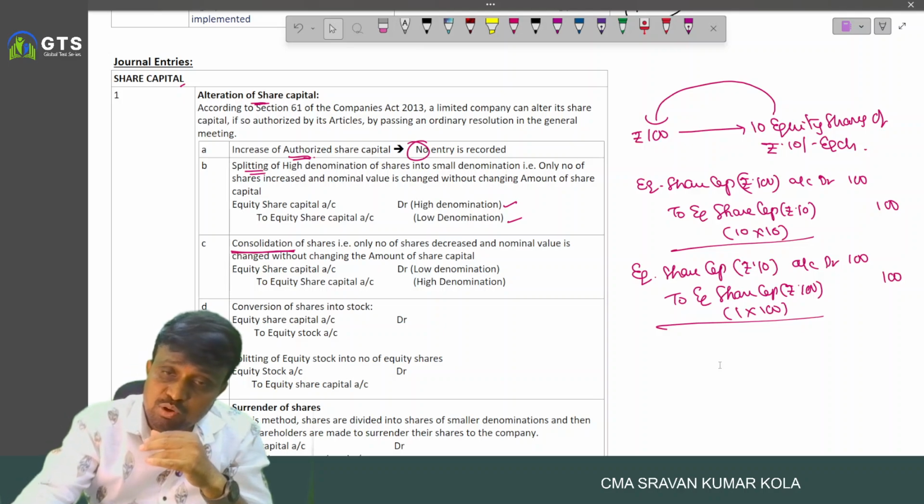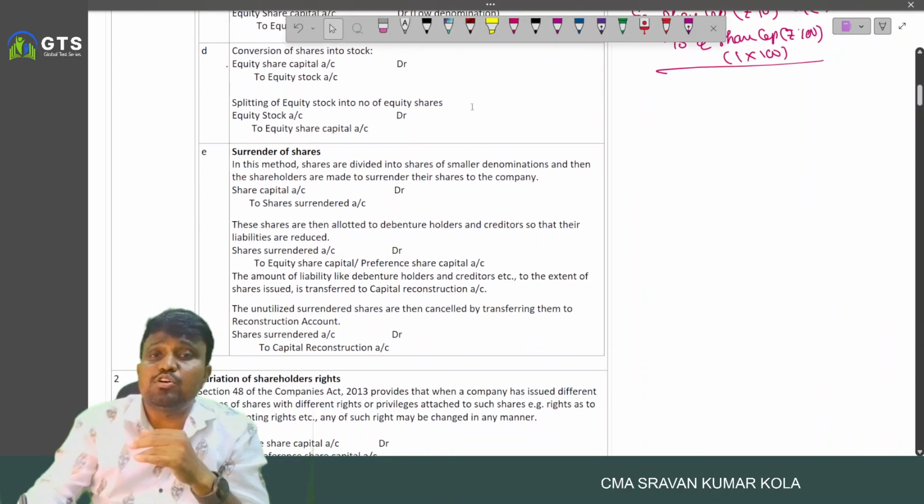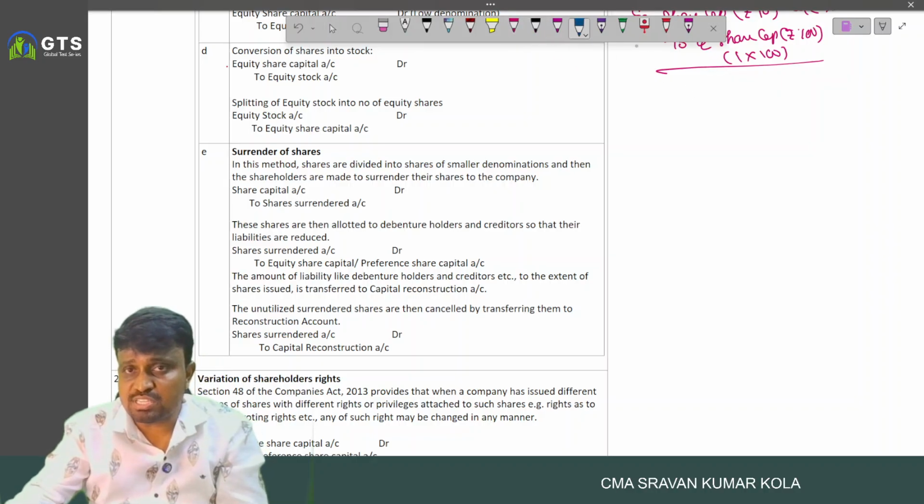And one of the important topics is surrendering of shares.